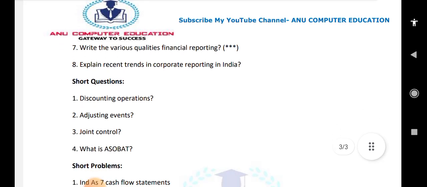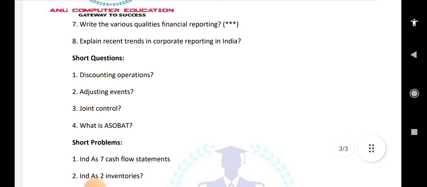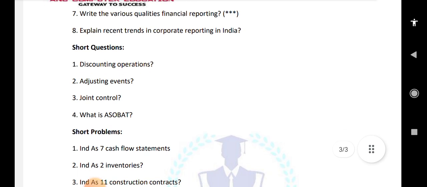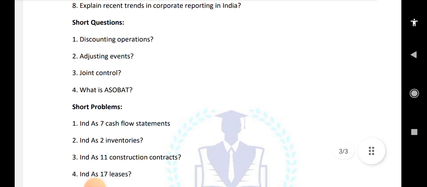Only a few problems I'm giving, short problems. Just practice these problems. India accounting standard 7, cash flow statements, one small problem you have to practice, and the 4 questions which I'm giving here are short problems. Please practice the problems on these topics and related concepts.